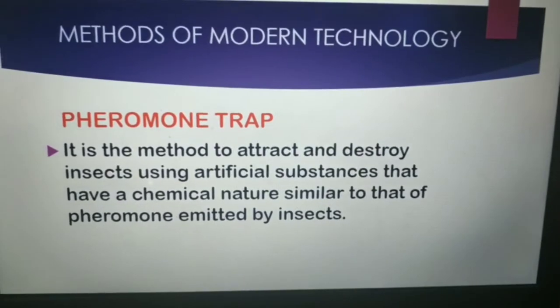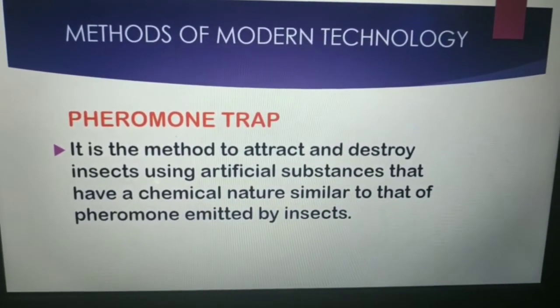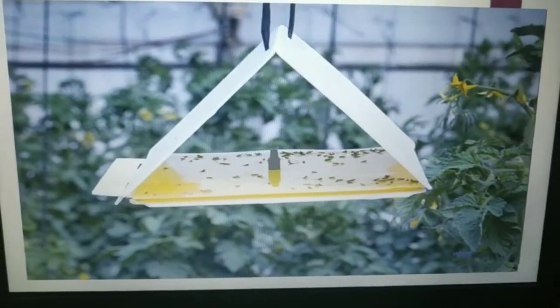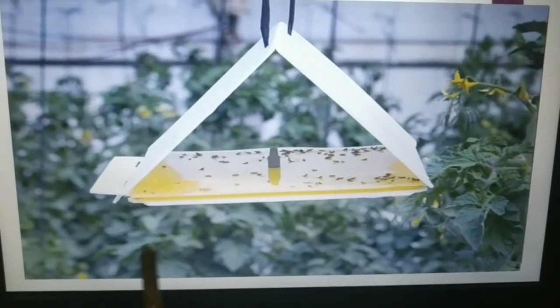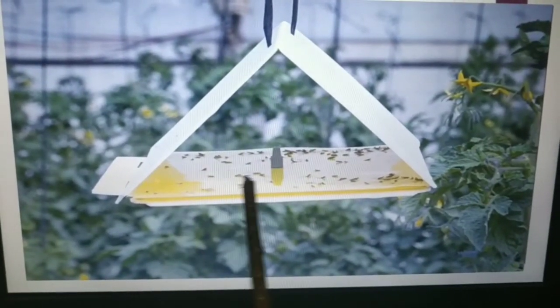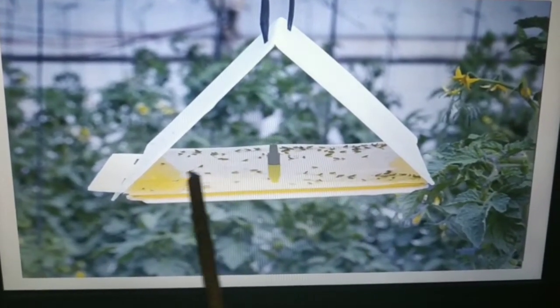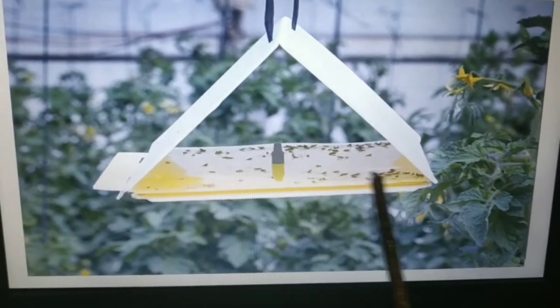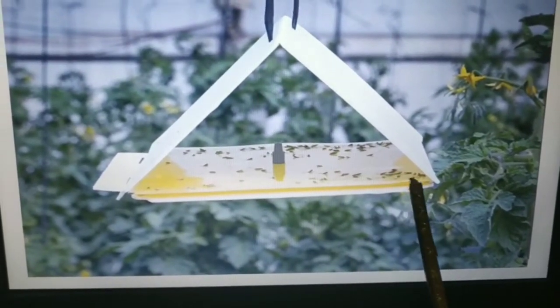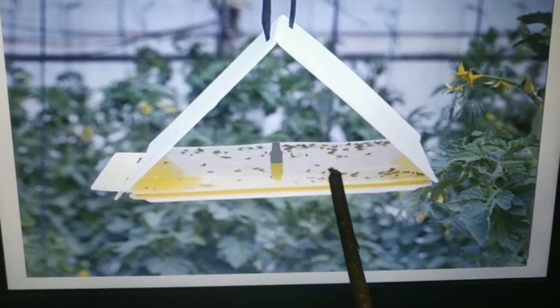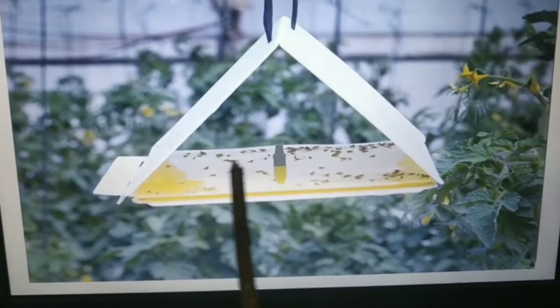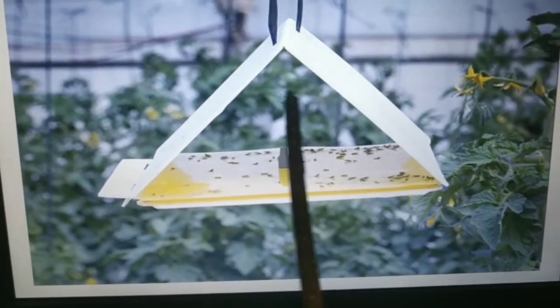Okay, so I will show you one image. This is a type of pheromone trap, and here a chemical substance is pasted or stuck on it, and the insects will be attracted towards that chemical and they will be trapped in this place.